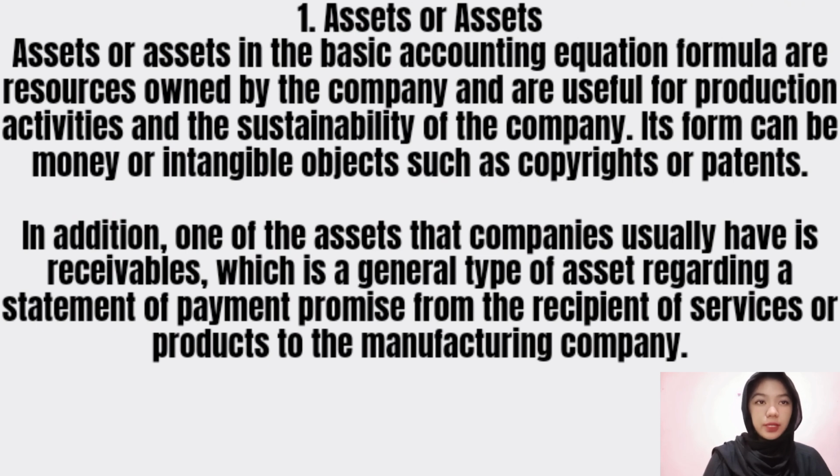They can be money or intangible objects such as copyrights or patents. In addition, one of the assets that companies usually have is receivables, which is a general type of asset regarding payment promised from the recipients of a service or product to the manufacturing company.